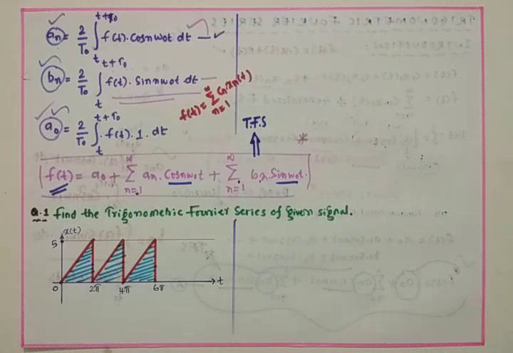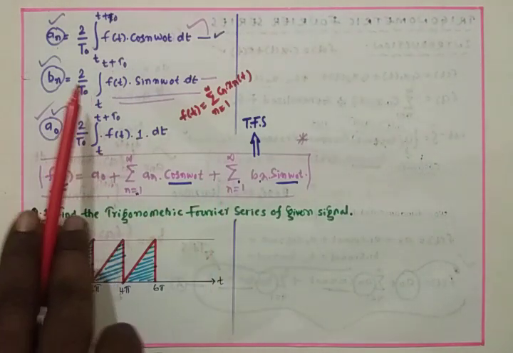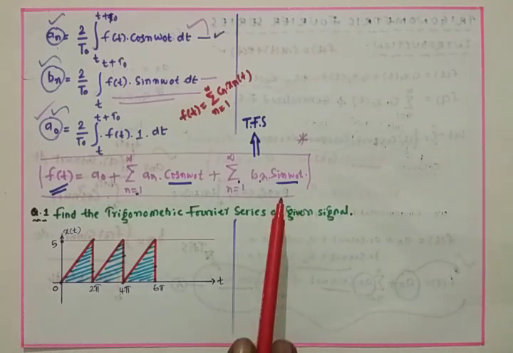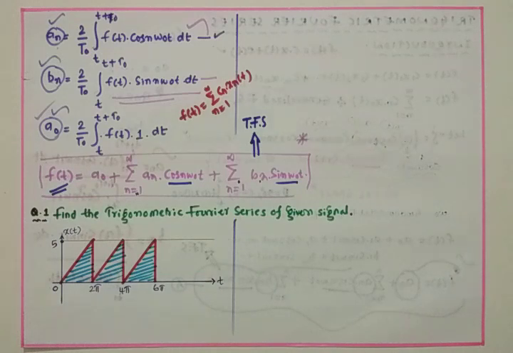If we go with Bn, Bn is 2 by T naught integral T to T plus T naught of f of t into, since Bn is associated with the sine, sine n omega naught t dt.